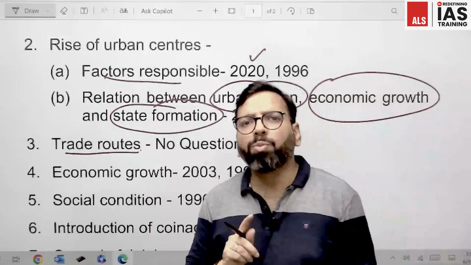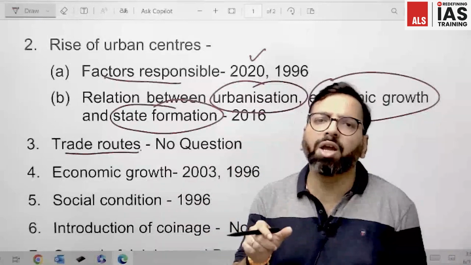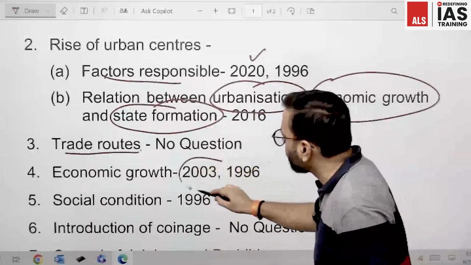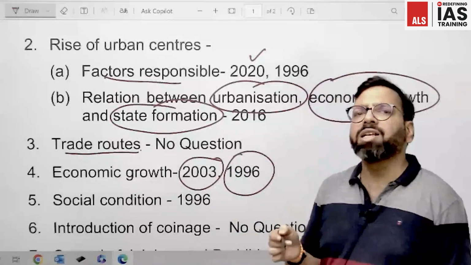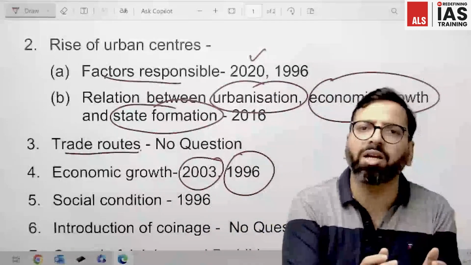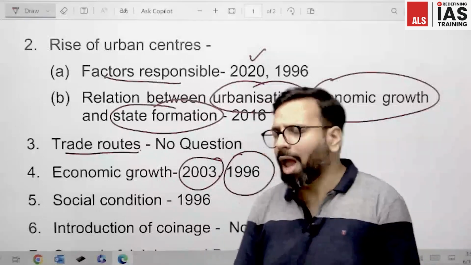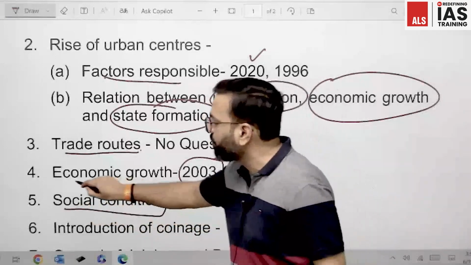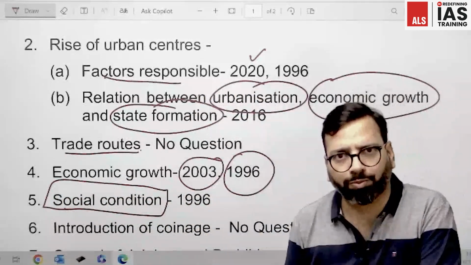And yes, UPSC has asked questions on the economic condition of India during the Mahajanapada period in 2003 and 1996. In 1996 they asked a combined question on the economic condition as well as the social condition during the Mahajanapada period. Although social condition is not given as part of your syllabus, since UPSC has asked it, we need to prepare this section of social condition also.